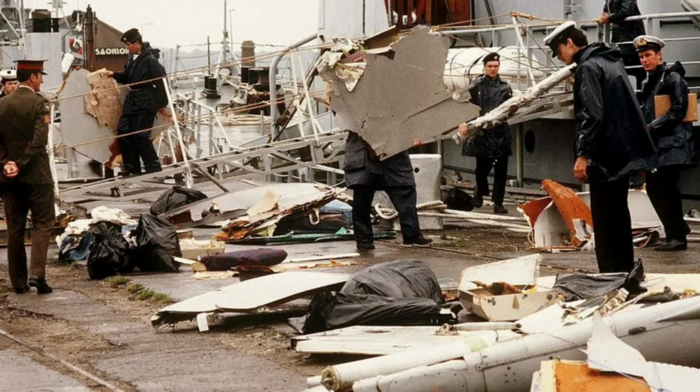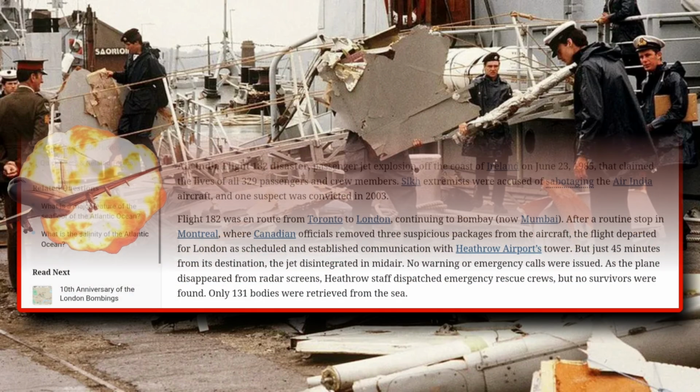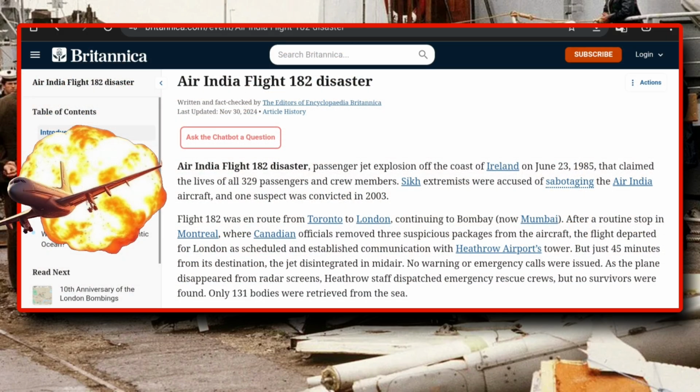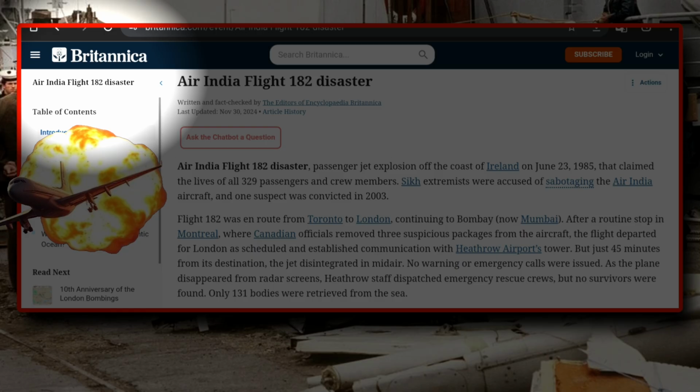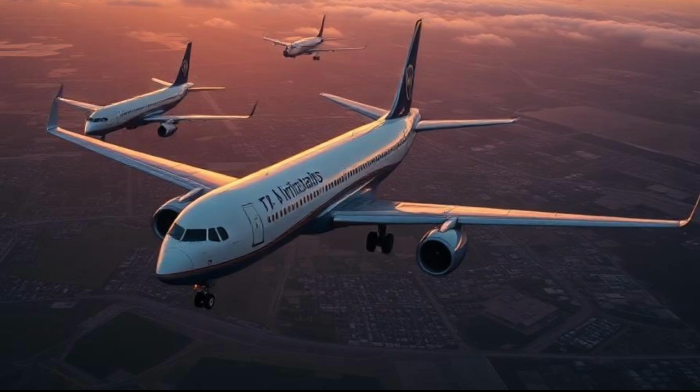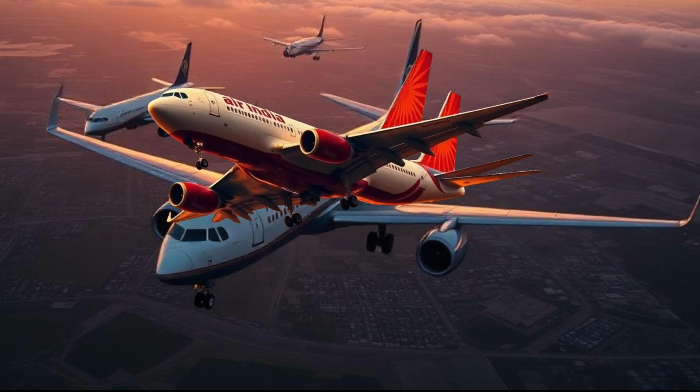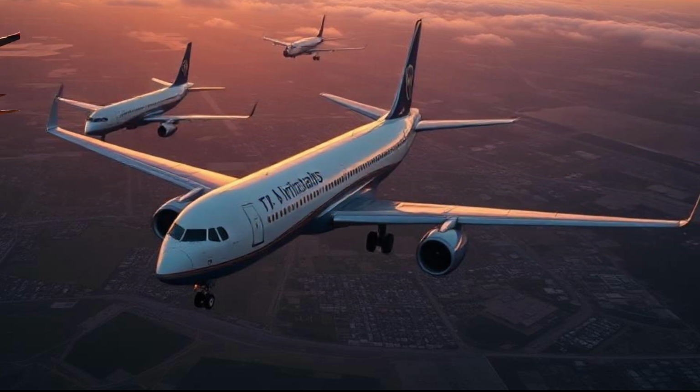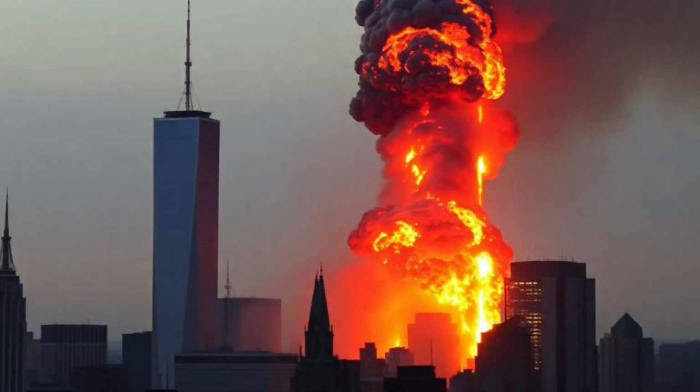The wreckage was scattered over a wide area of the ocean, and all 329 people on board were killed, of whom 268 were Canadians, 27 were Britons, and 24 were Indians along with other nationalities. The bombing of Air India Flight 182 is the deadliest terrorist attack in Canadian history, the deadliest aviation incident in the history of Air India, and was the world's deadliest act of aviation terrorism until the September 11, 2001 attacks, the infamous 9/11 attacks.